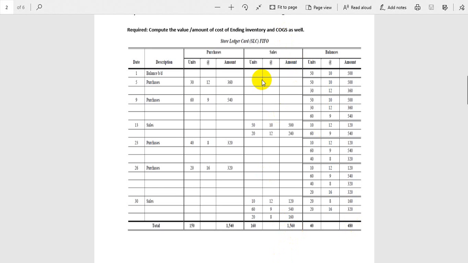So guys, there are many ways. If you open different books, different author books, British, American, Pakistani, Canadian, this ledger card may be different, the design may be different. You will see here receipt, you will see here issue, you will see stored value or balance. So it has different designs, different methods to calculate, but the concept we have to understand: first in, first out. Whatever is first in, we will sell it first out.